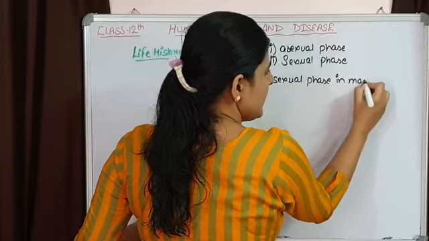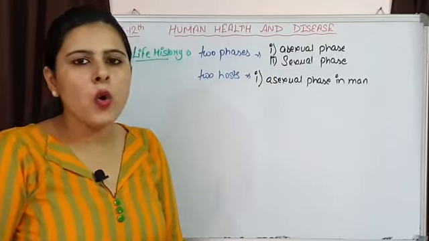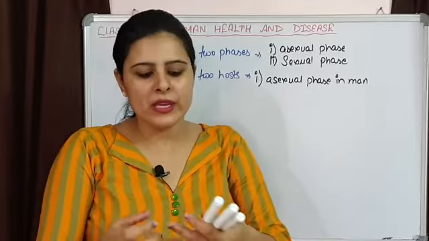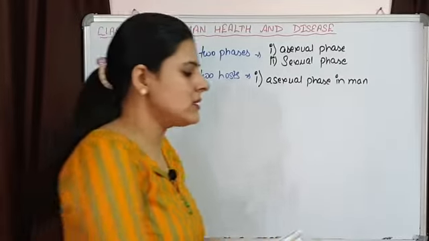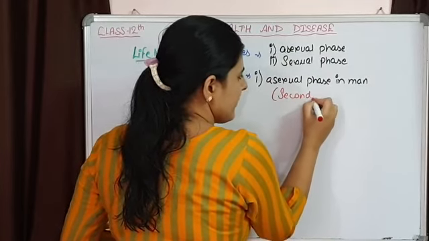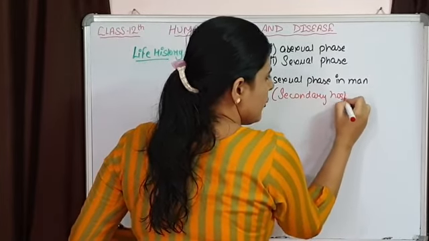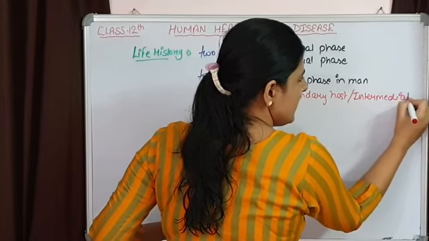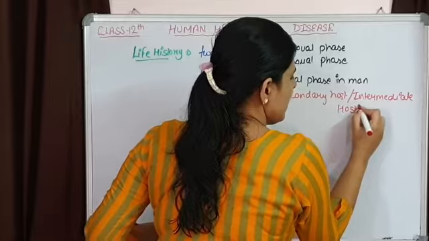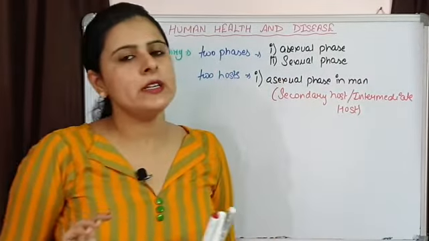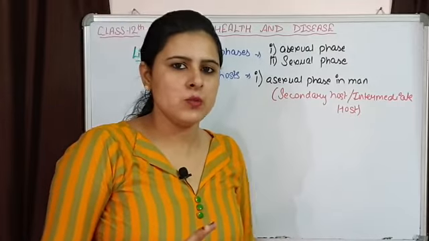The host in which an organism completes its asexual phase is known as the secondary host, or intermediate host. So simply remember that man is a secondary or intermediate host for Plasmodium.